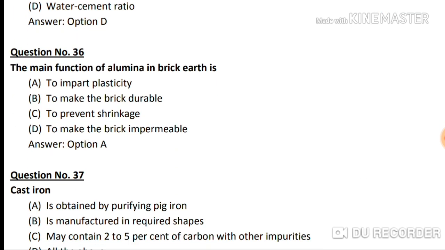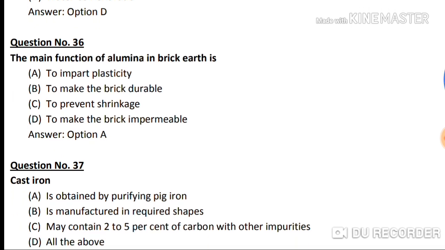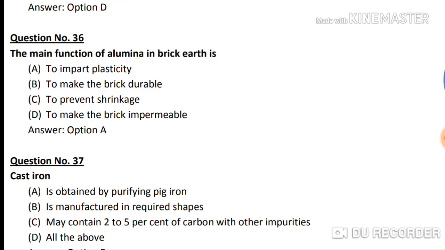Next question, question number 36. The main function of alumina in brick earth is. Option A, to impart plasticity. Option B, to make the brick durable. Option C, to prevent shrinkage. And option D, to make the brick impermeable. So the correct answer is option A, to impart plasticity.